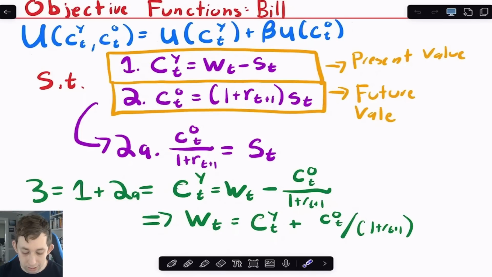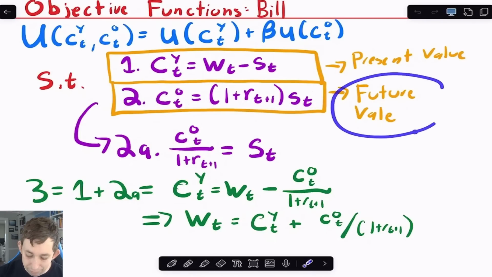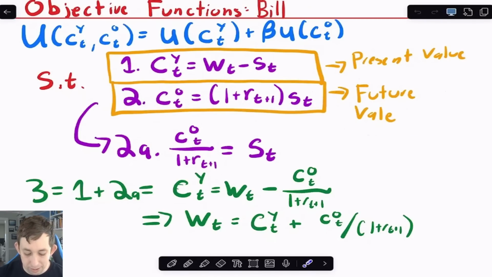For his budget constraints, when he's young, we know that the number of coconuts that Bill eats is just his wage minus his savings. That's in terms of today. If I think about when he's old, Bill is trying to think about how much to eat and save when he's young. So the number of coconuts that he eats when he's old is just the interest rate times his savings. But that's going to be in the future, because that's not today when Bill's thinking about how much to eat when he's young and old.